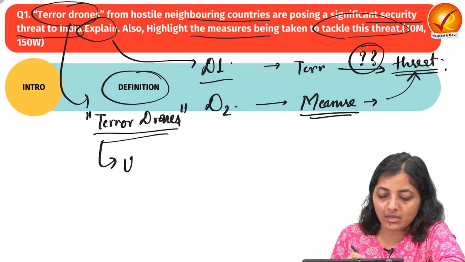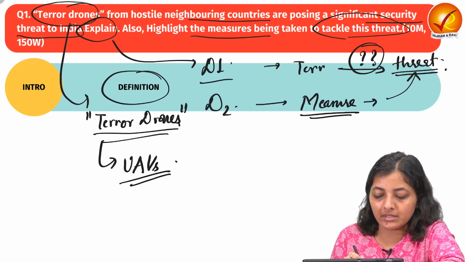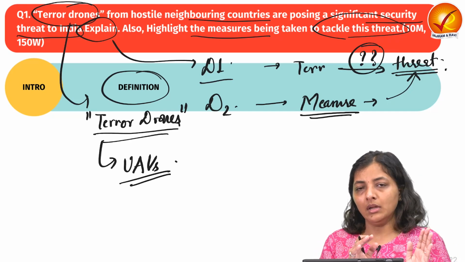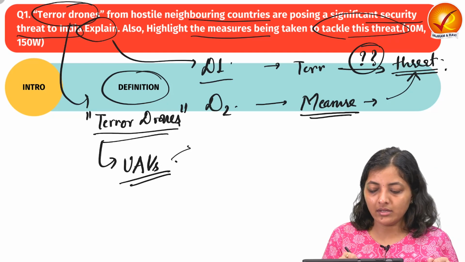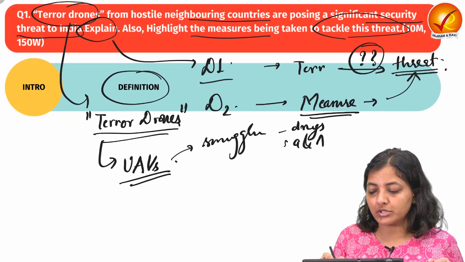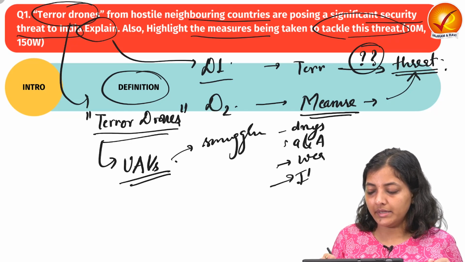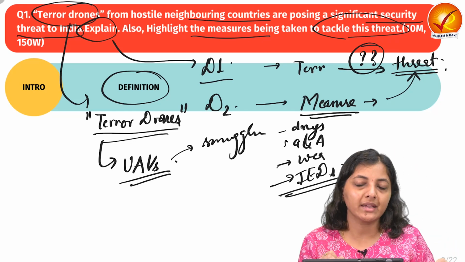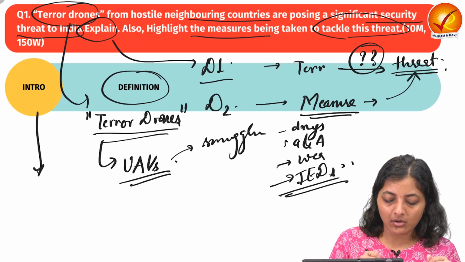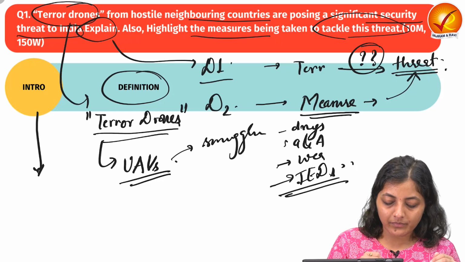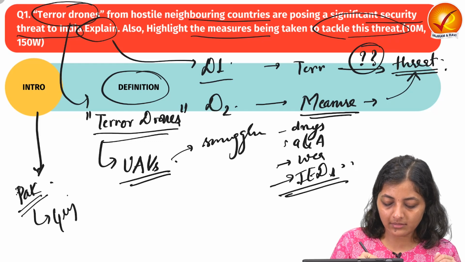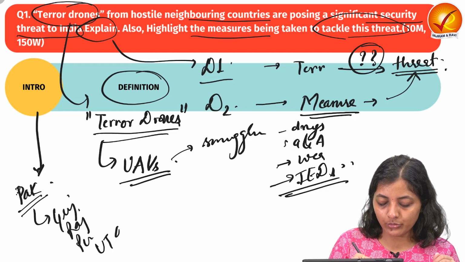Terror drones are unmanned aerial vehicles which can be used by hostile countries or by terror groups to do some anti-national activity like smuggling of drugs, arms and ammunition, weapons, IEDs, etc. You can quote some examples also, that there have been many instances where terror drones are visible, flying from Pakistan territory into the Indian territory of Gujarat, Rajasthan, Punjab and the UT of J&K.